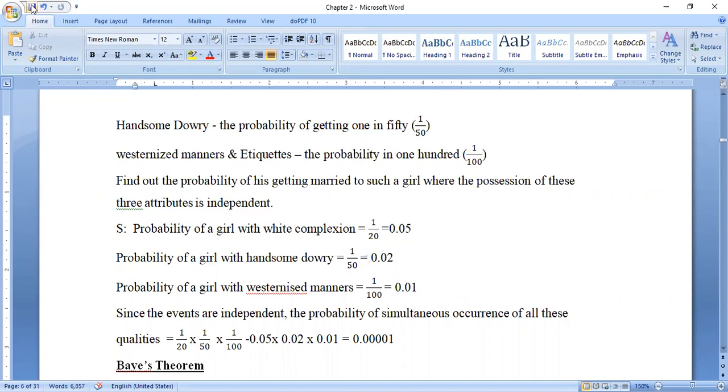Since the events are independent, not dependent events, girl 1 with a white complexion, girl 2 with handsome dowry, girl 3 with westernized manner, the probability of simultaneous occurrence of all these qualities is 1 by 20 into 1 by 50 into 1 by 100, that is 0.05 into 0.02 into 0.01. Finally the answer is 0.0001.